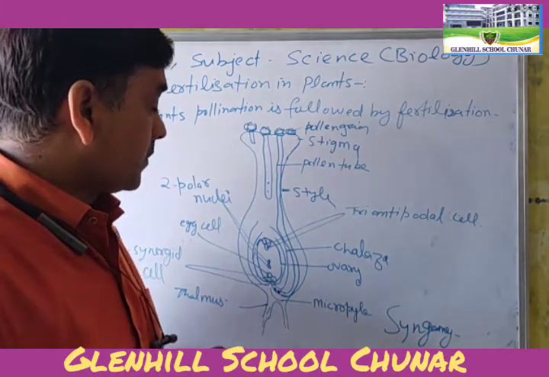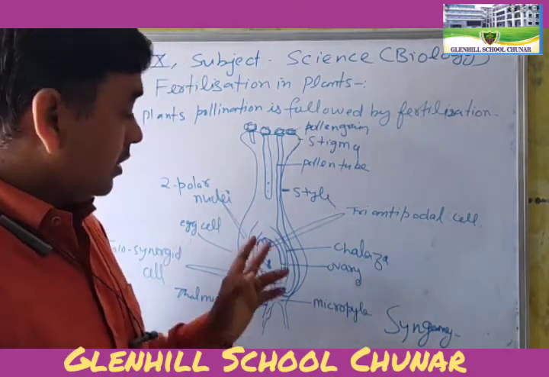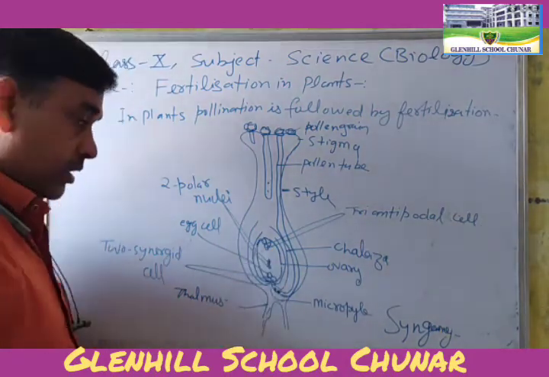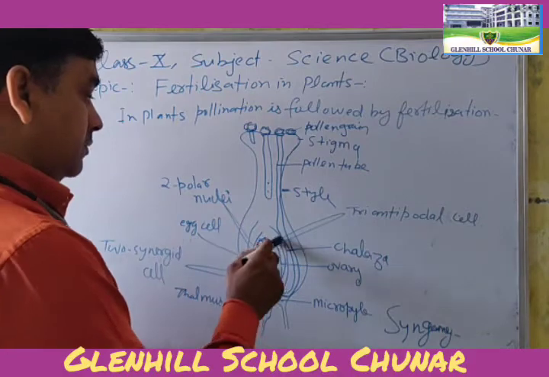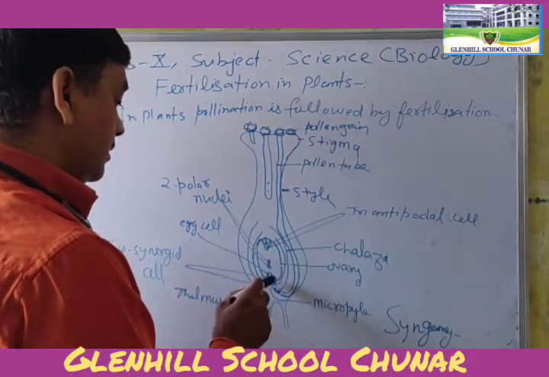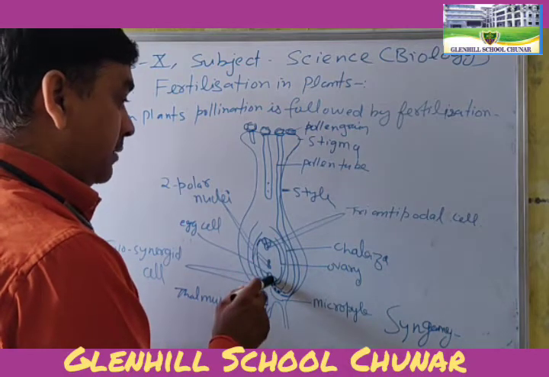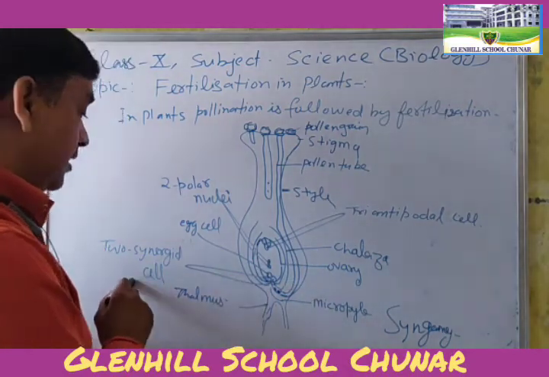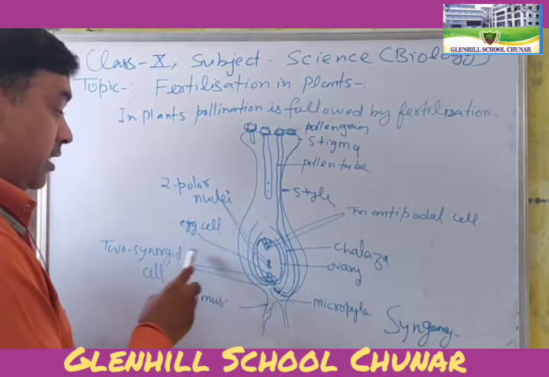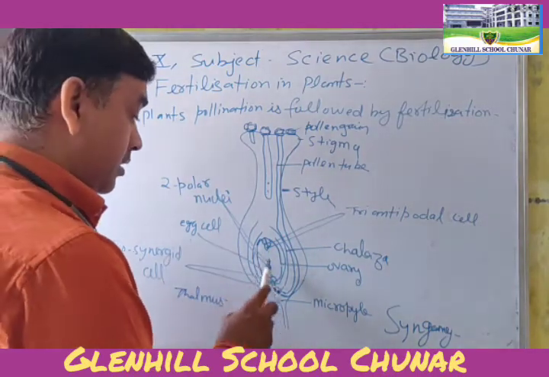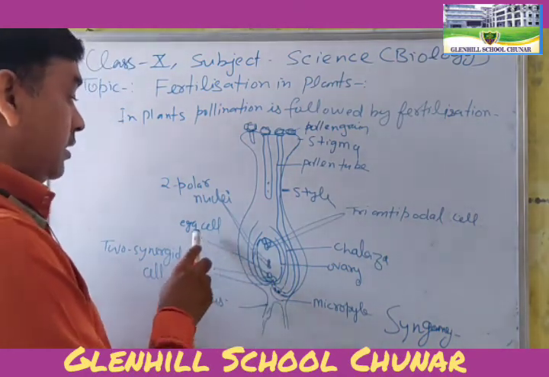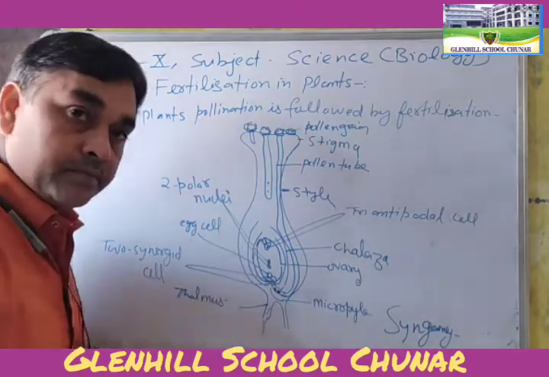So students, in the ovary there are 8 nuclei: 3 antipodal cells, and opposite the 3 antipodal cells there are 2 synergid cells and 1 egg cell. And between these 3 cells there are two polar nuclei.